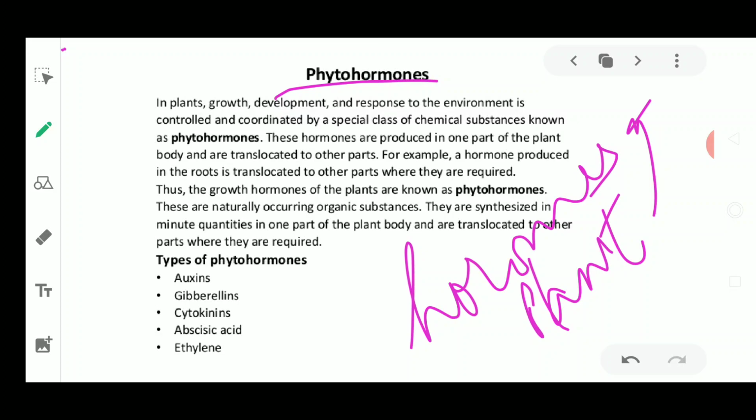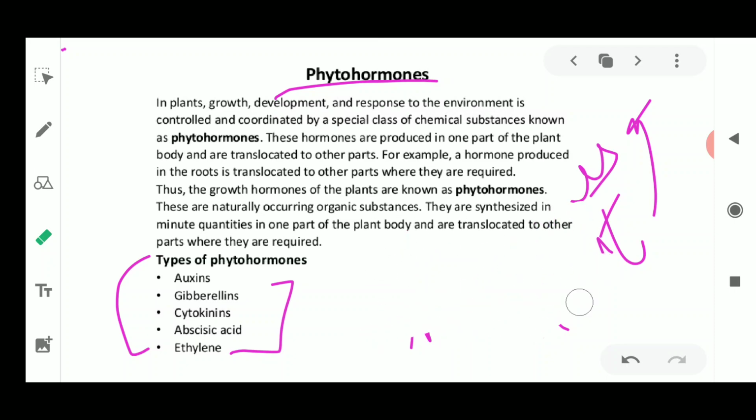Now the types of phytohormones are given here in this slide: auxins, gibberellins, cytokinins, abscisic acid and ethylene. All these are the types of phytohormones, or plant hormones. In plants, development and response to the environment is controlled by special chemicals called phytohormones. I told you that hormones are special chemicals which are secreted from somewhere. In the case of animals, they are secreted from our endocrine glands, and in the case of plants also, they are secreted from specialized cells.